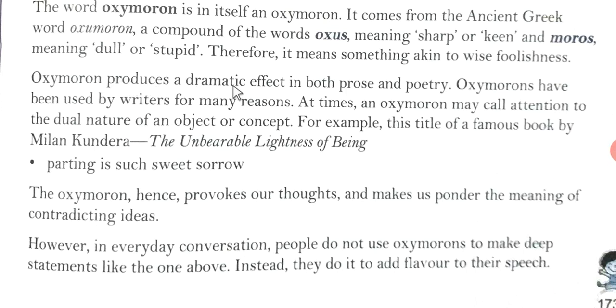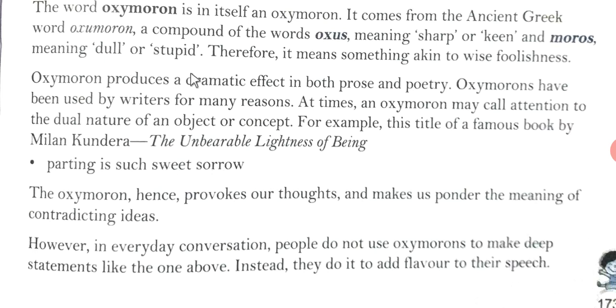Oxymoron produces a dramatic effect in both prose and poetry. Oxymorons have been used by writers for many reasons. At times, an oxymoron may call attention to the dual nature of an object or concept. For example, the title of a famous book by Milan Kundera, The Unbearable Lightness of Being, and parting is such sweet sorrow. So sweet is also there and sorrow is also there.